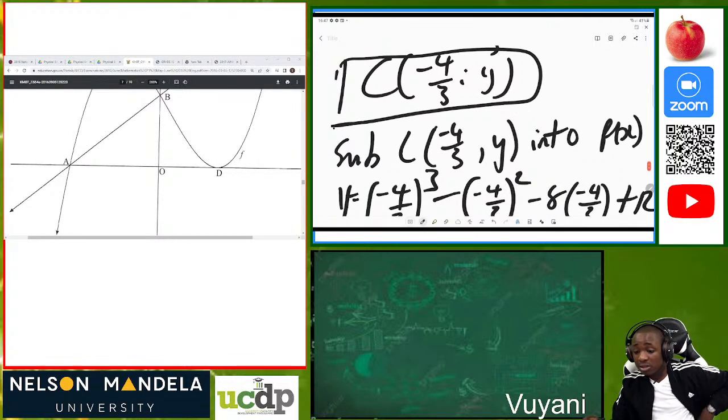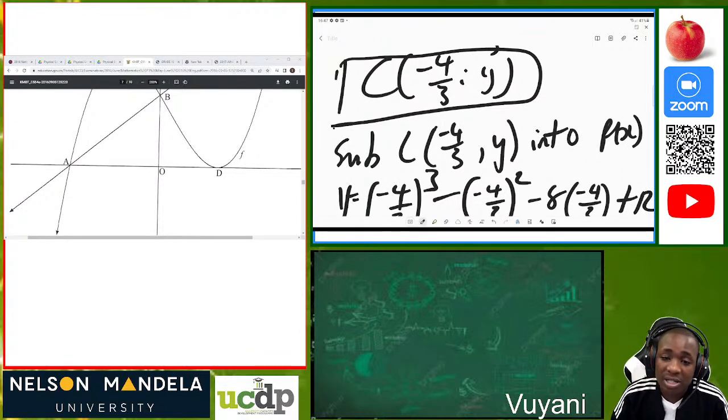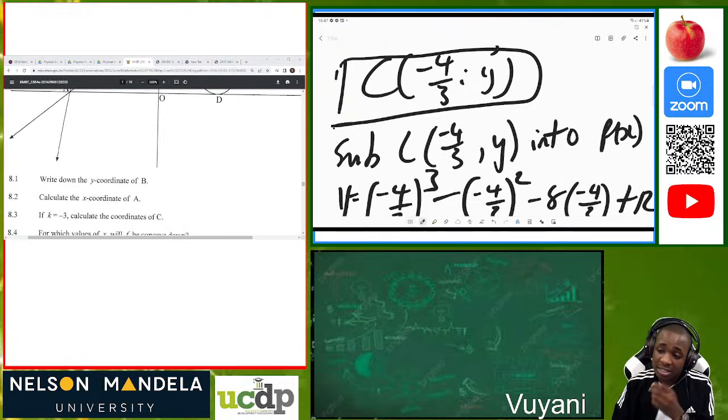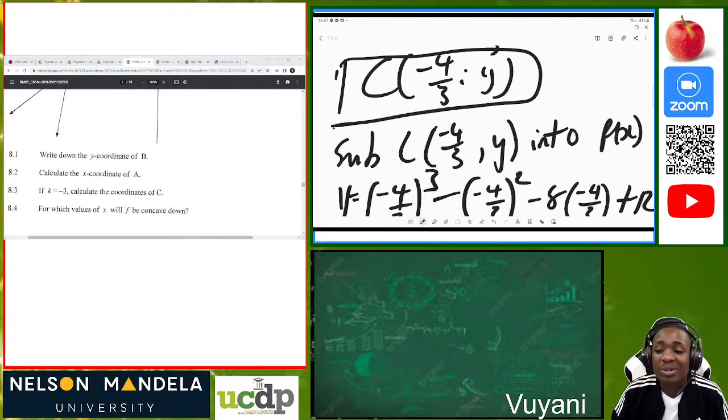So we were supposed to see which side, which one is this one. Then we were able to see that c is on the negative side. So since it is on the negative side, now we can definitely say that the value of x is equal to negative 4 over 3. Then we substitute the value of x into the original equation, and we get our value, which is 500 over 27.